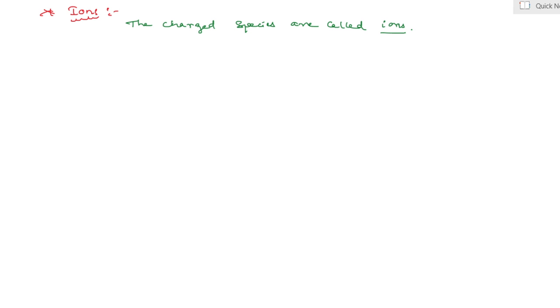It means an atom or molecule losing as well as gaining what? Electrons. At that time they become charged. My dear students, this can be negatively or positively charged, thus ions can be categorized into two groups.